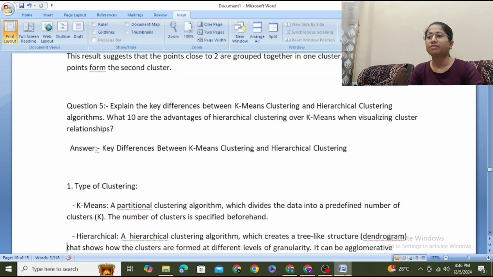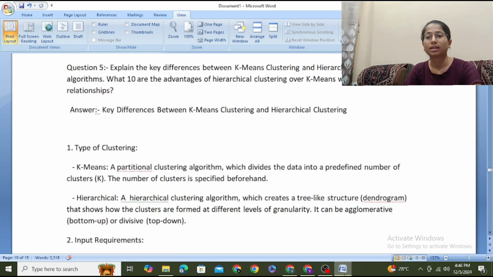Next question, that is question 5. Explain the key difference between k-mean clustering and hierarchical clustering algorithms. What are the advantages of hierarchical clustering over k-means when visualizing cluster relationships? Key difference between k-mean clustering and hierarchical clustering.